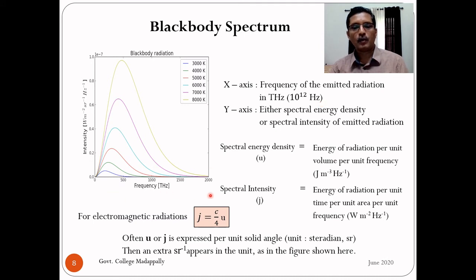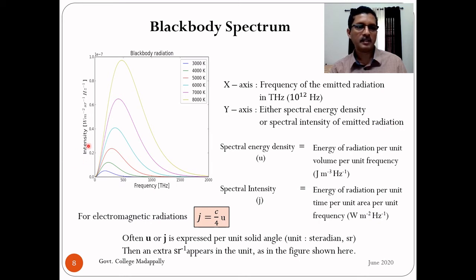So along the x-axis we plot frequency. Wavelength can also be plotted along the x-axis. We will see what the difference in the graph is when wavelength is plotted; later we will look at that. Along the y-axis, either spectral energy density or spectral intensity of the emitted radiation is plotted.